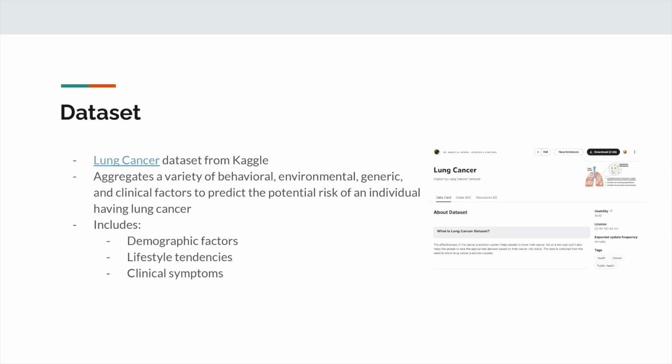For our project, we have chosen the lung cancer dataset from Kaggle to predict the likelihood of individuals developing lung cancer. This dataset aggregates a variety of behavioral, environmental, genetic, and clinical factors to predict the potential risk of having lung cancer, including demographic information like gender and age, lifestyle habits such as smoking, and clinical indicators like fatigue. This will provide a comprehensive view that enables our prediction for lung cancer risk based on diverse factors.